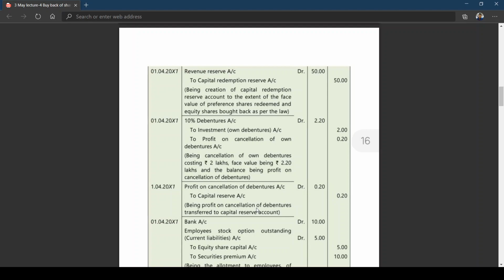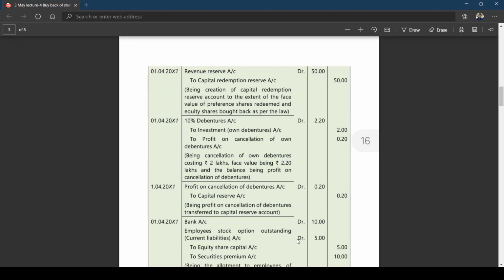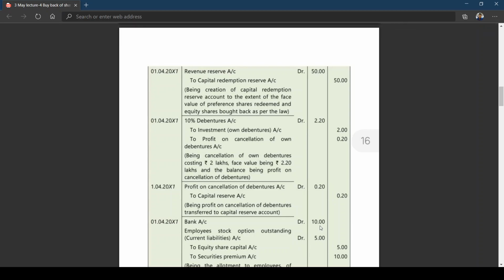Bank account debit. How many shares do they have? Employees have purchased 50,000 equity shares. What is the market value? 30 rupees. They have purchased for how much? 20 rupees. So 50,000 into 20, it is coming to 10 lakhs. Is this clear? This one. You can make a note later on.